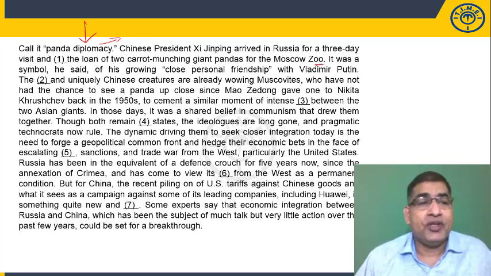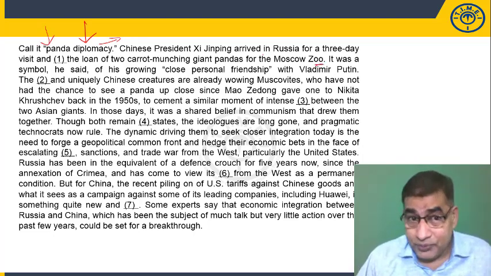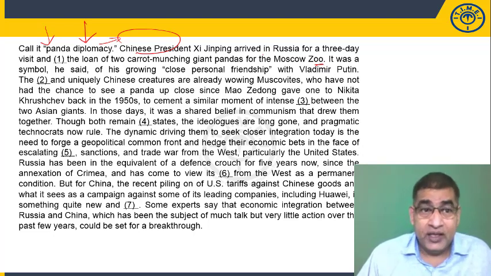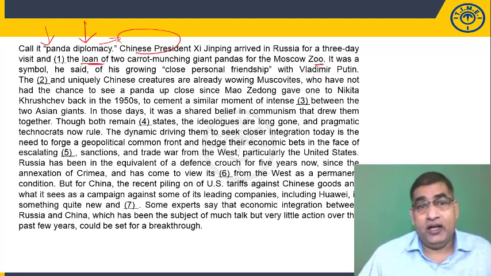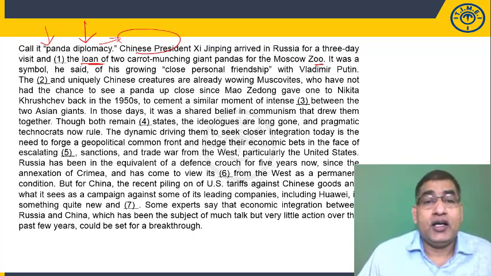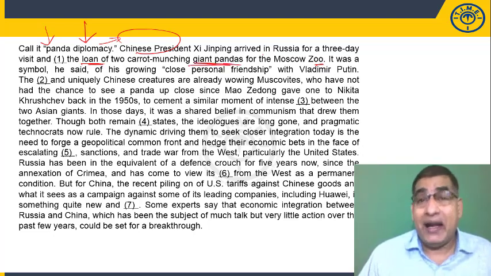So why did the author call it panda diplomacy? Because the Chinese president is on a 3-day visit to Russia and is giving a loan to a Russian zoo, a gift of 2 giant pandas.